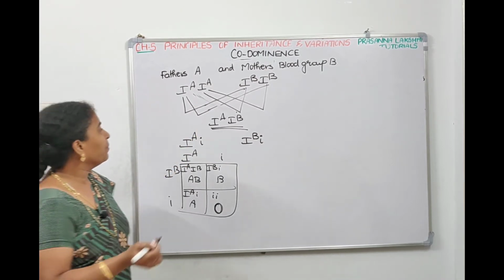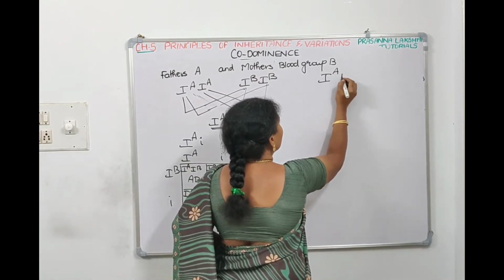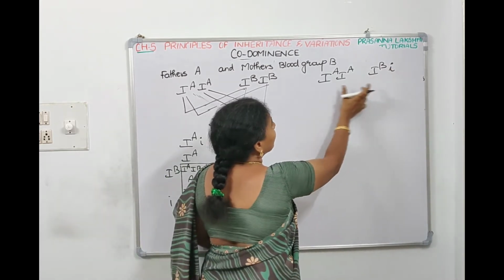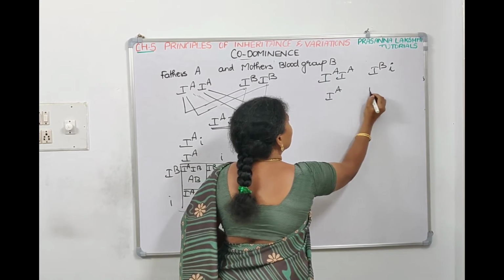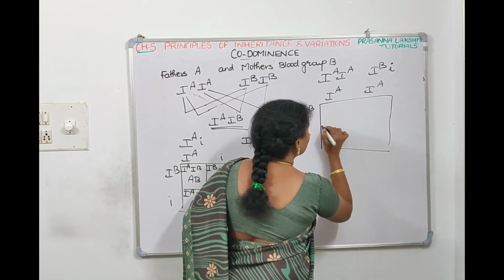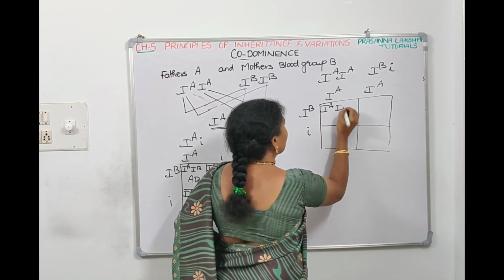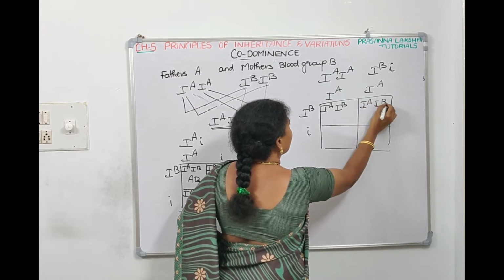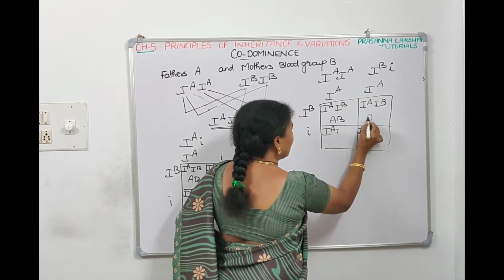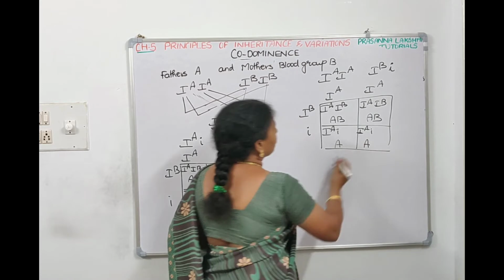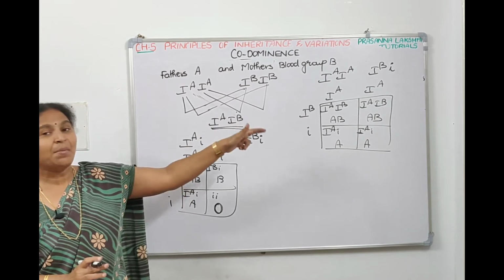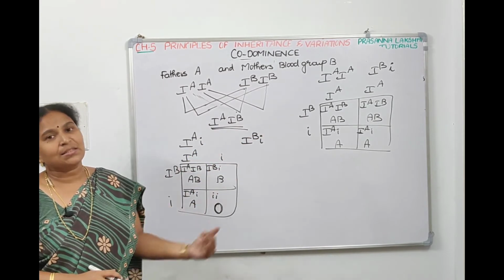And let us see this also: if the father is homozygous and the mother is heterozygous, the father will give IA, the mother will give IB or small i. Then the possibility for the children is IA IB, IA IB, IA small i, IA small i. Means AB blood group, AB blood group, A blood group, A blood group. So if the father is homozygous and the mother is heterozygous, all the children will be either AB or A blood group. Like this they will ask you questions.